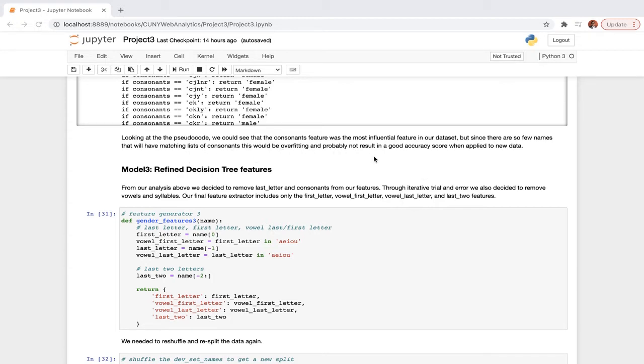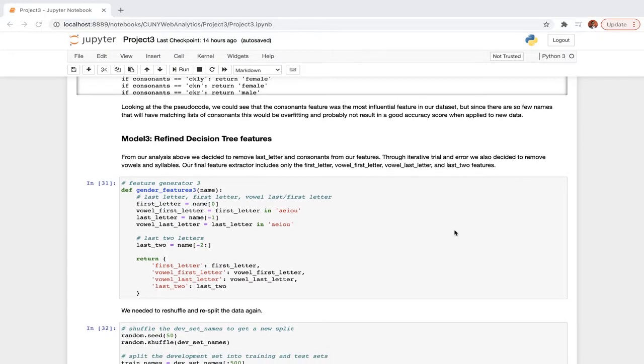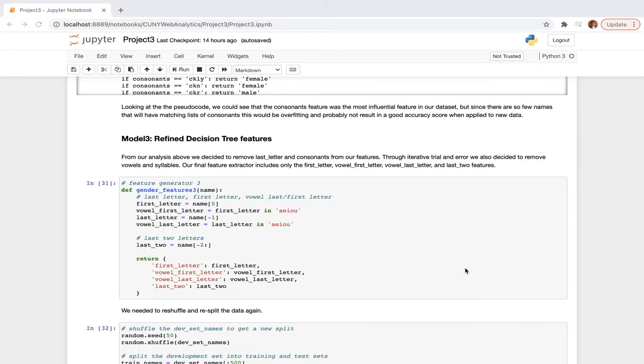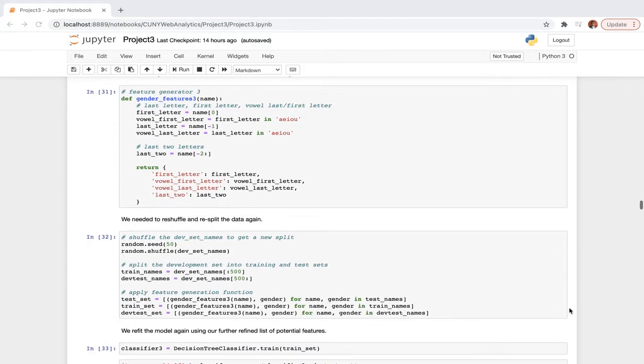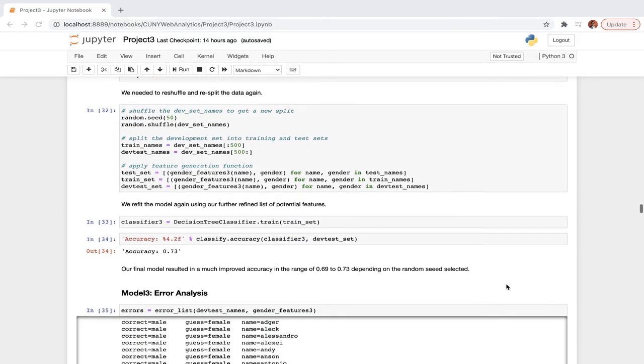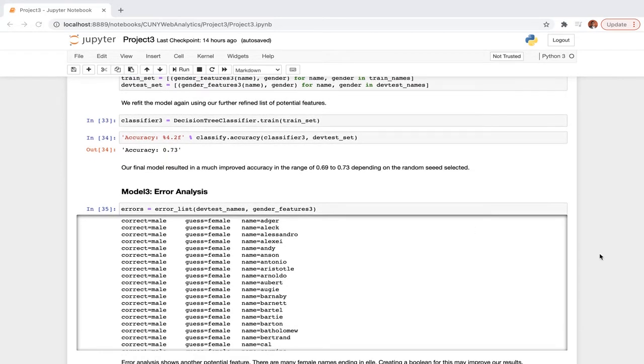This would be overfitting and probably not a good accuracy score that we can get. So we decided to refine our decision tree features, and we kept just the first letter, the first or last letter of vowel, and only the last two letters in the model. We reshuffled the dev test data set, and this time around we get an accuracy of 73%, which is slightly better than what we got initially.